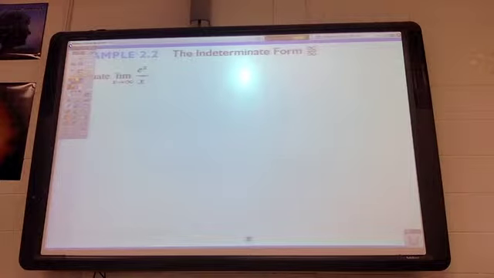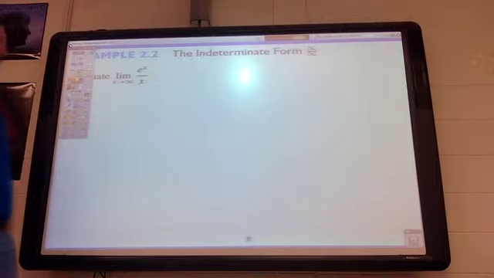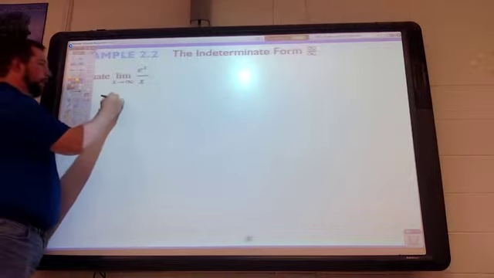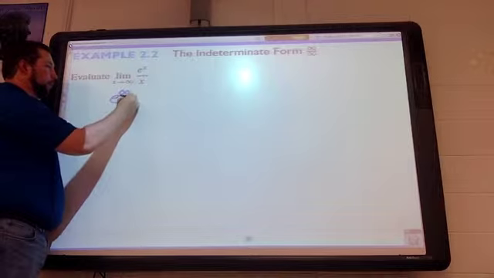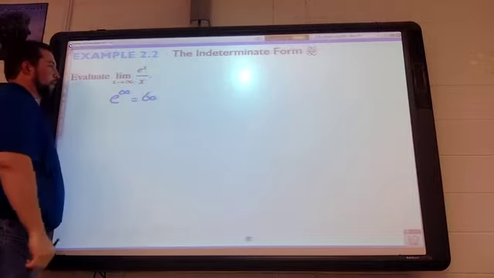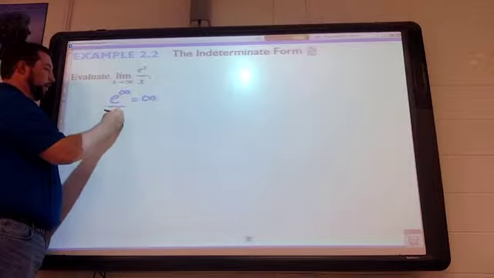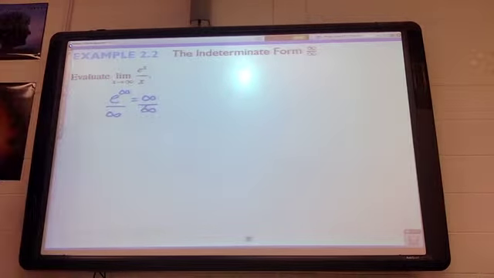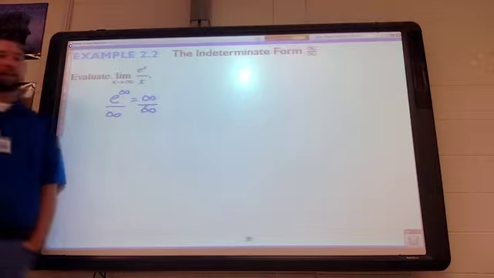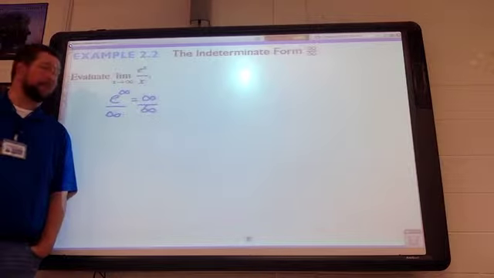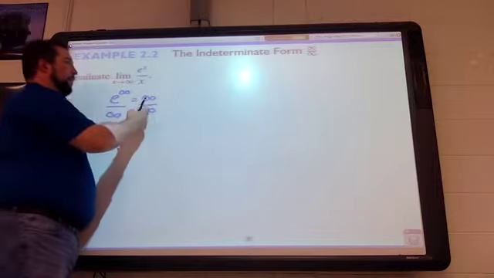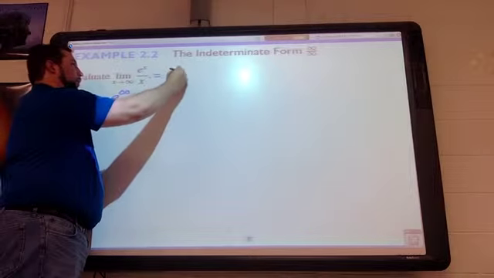All right, let's look at this one. All right, this is an indeterminate form, infinity over infinity. You plug an infinity in. E to the infinite power is equal to some infinite number. Over infinity, well, that's also infinity. Which one is bigger? All right, we had that discussion. Okay, L'Hopital's rule makes it infinitely, see that pun there, easier, infinitely easier. All right, since it is indeterminate, we can use L'Hopital's rule.